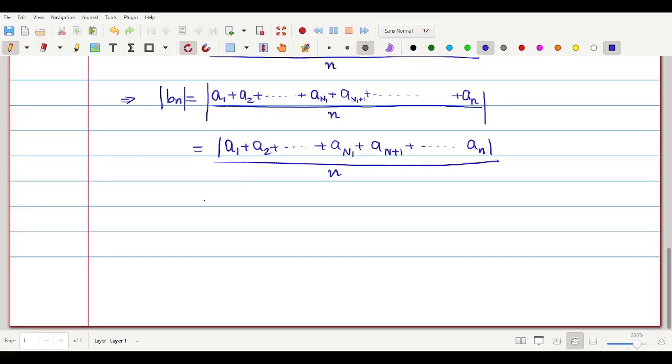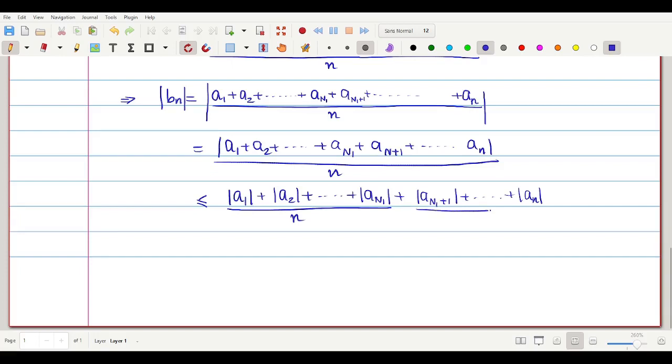This fellow is less than or equal to, can I write them separately? Because we can apply the triangular inequality above. So we will have modulus of a1 plus modulus of a2 plus dot plus modulus of a(N1), plus modulus of a(N1 plus 1) plus dot plus modulus of an, divided by n. I split it in two, okay, divided by n here and n here. These two are the same. So we have this fellow, and note how many elements there are in this.